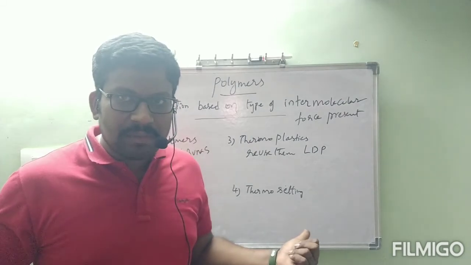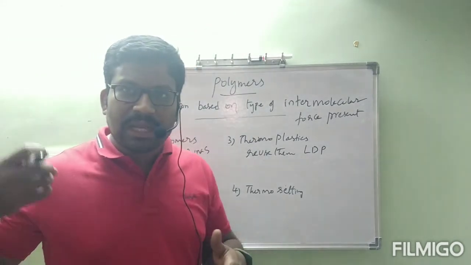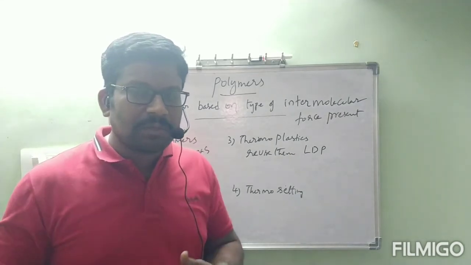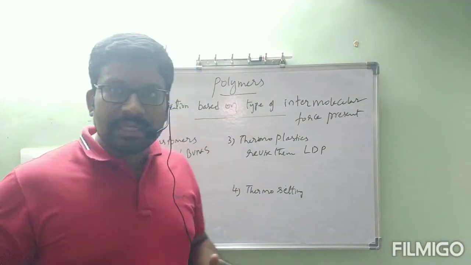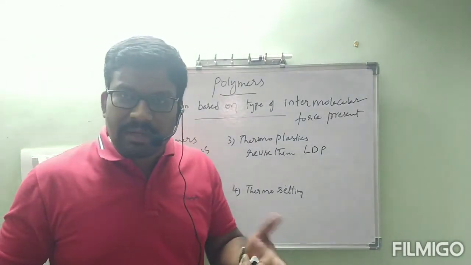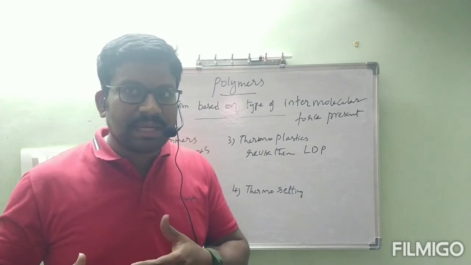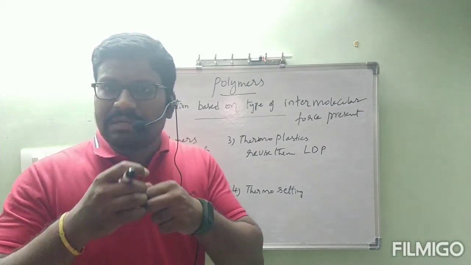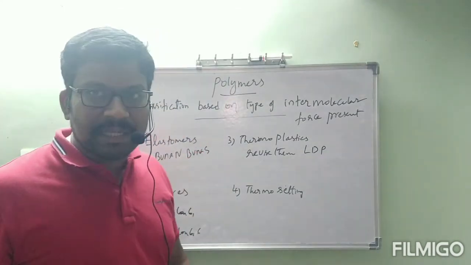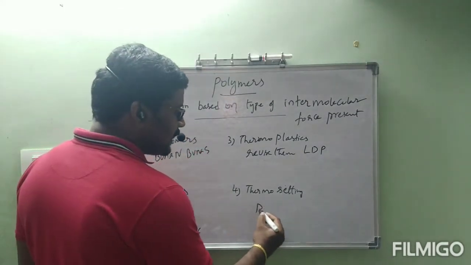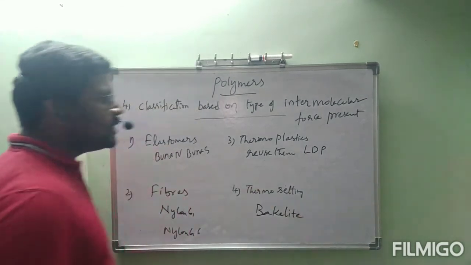We can use them up to some extent and then throw them. To mold them we have to heat, and when we heat them those cross-links get highly damaged, so they cannot be remolded into another shape. These are called thermosetting plastics, and an example is bakelite.